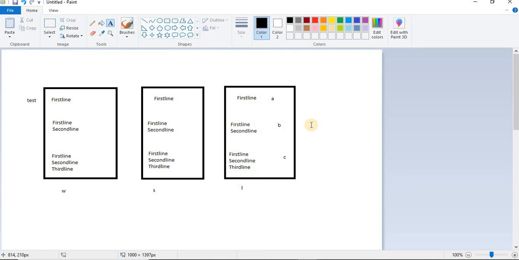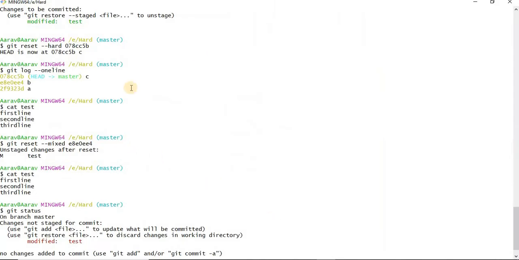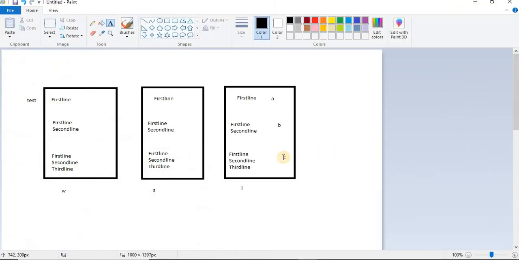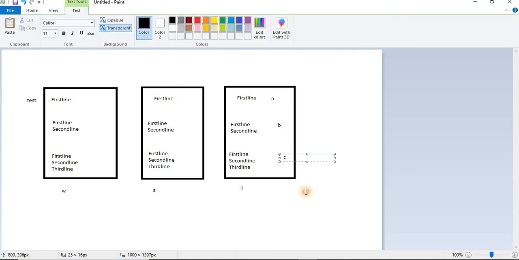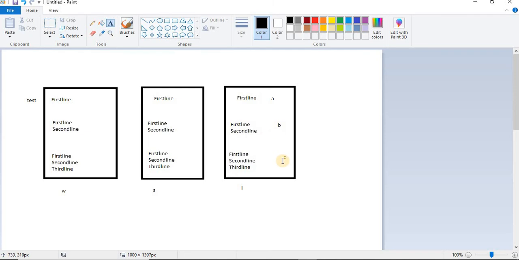Okay. So now in this scenario we have started the activity when head is at C. Correct, when head is at C. See, this was the head when we started doing the activity.